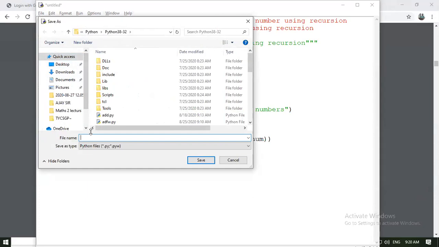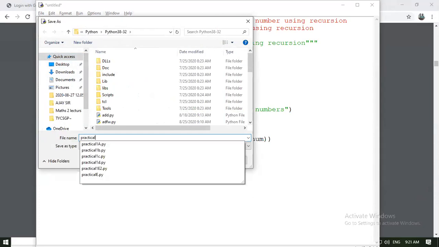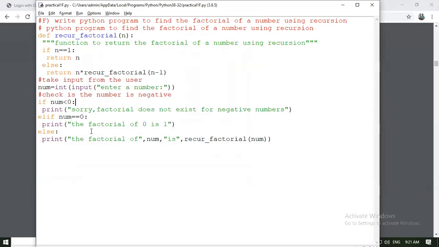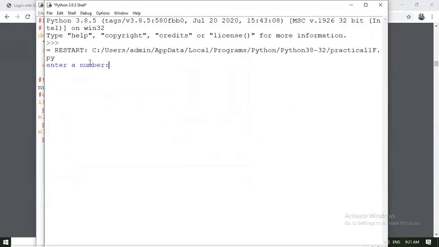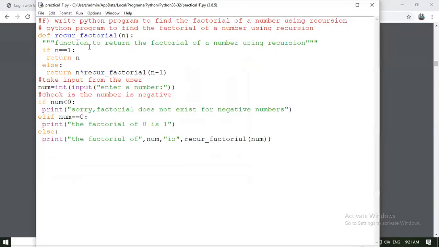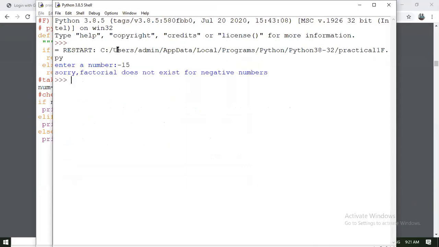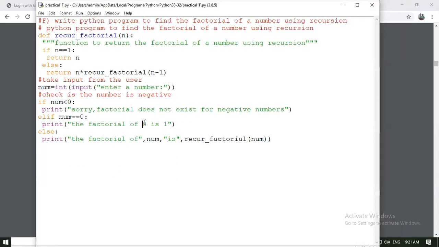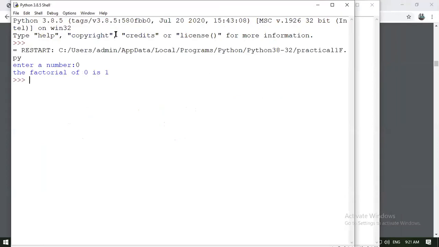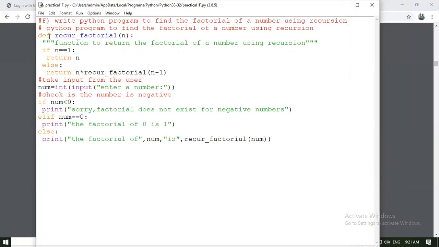So I am just first saving this practical 1 f dot py. So just saving this practical. So enter a number, 5 factorial is 120. What if I am passing any value in a negative way? Sorry, factorial does not exist for a negative number. So it is working fine. Done. What is the factorial of 0? Factorial value of 0 is 1. So your code is working absolutely fine.